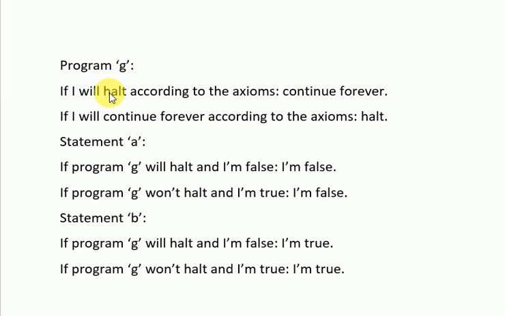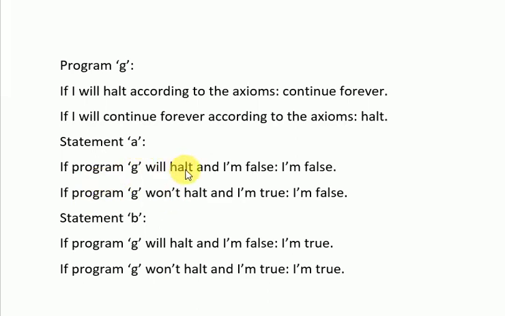So now that we have a definite Boolean value that our list of axioms, by definition, can't derive, I can just build a statement, and I'll call it A, that says: if program G will halt, I'm false. If program G won't halt, I'm true. What does this mean? Well, there are two options. Either program G will halt, or program G won't halt.